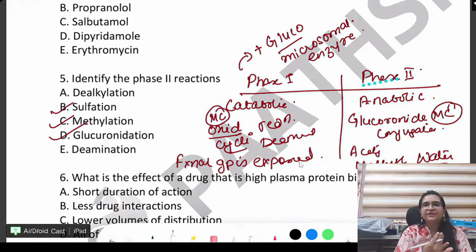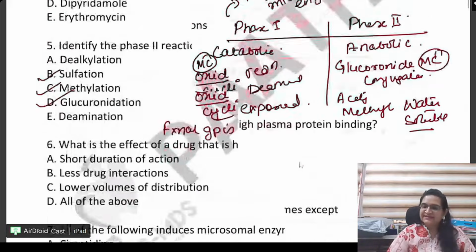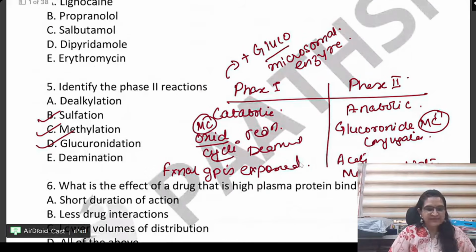Very important 3 questions. What is phase 1? What is phase 2? What does phase 1 do? What does phase 2 do? What is the most common phase 1? What is the most common phase 2? And microsomal enzymes are involved where? Correct? So is this clear, beta? Is this clear? The phases of metabolism have to be very, very clear.